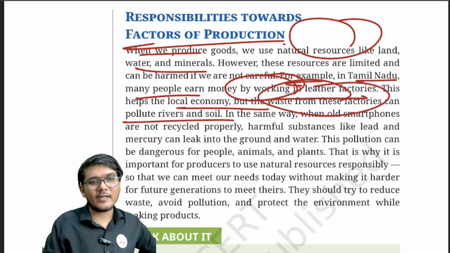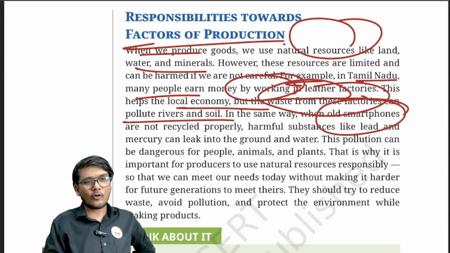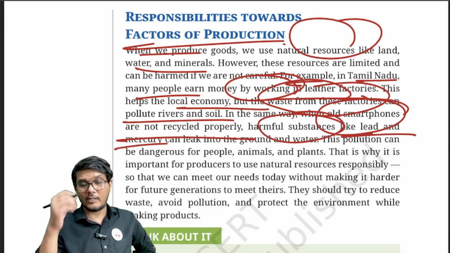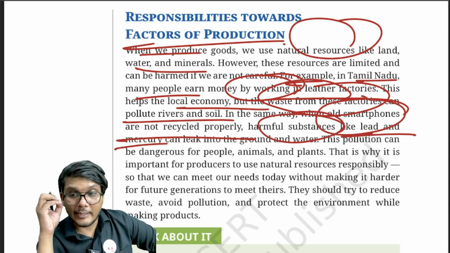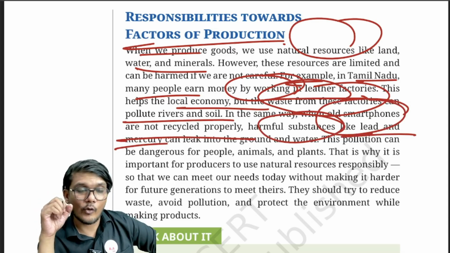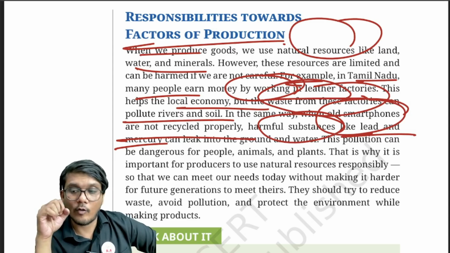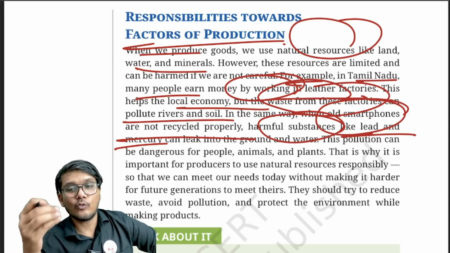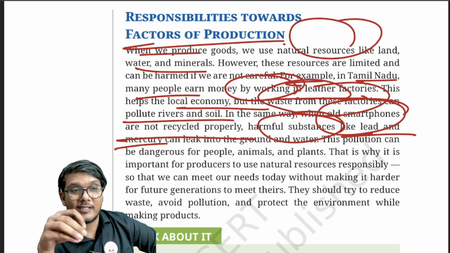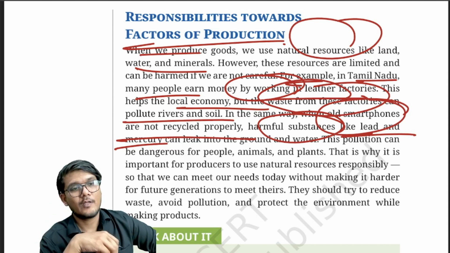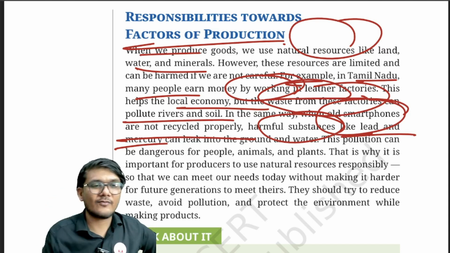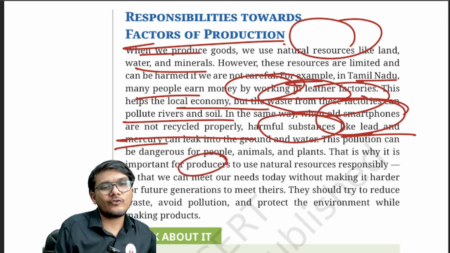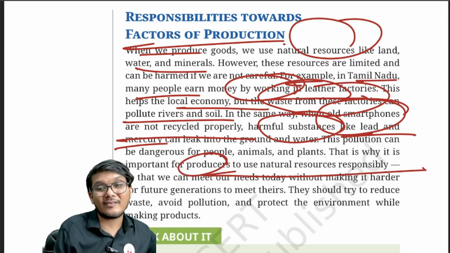In the same way, it is said that old smartphones, if they are not recycled properly, harmful substances like lead and mercury can leak out into the ground, thus polluting the environment, the soil, the air, the water. And when the same air we breathe and the same water we drink are polluted, it leads to various health issues and concerns in the human body itself.